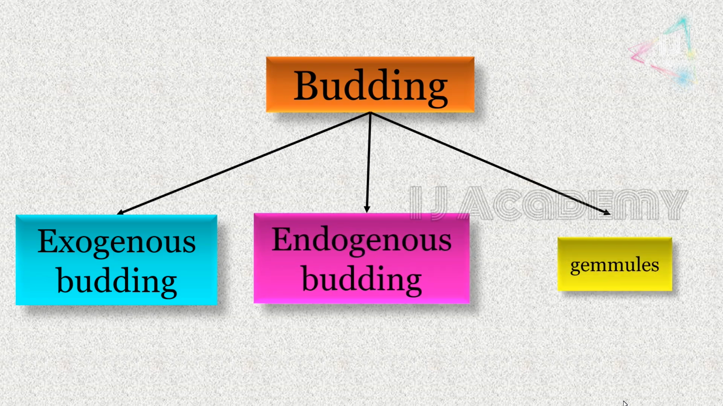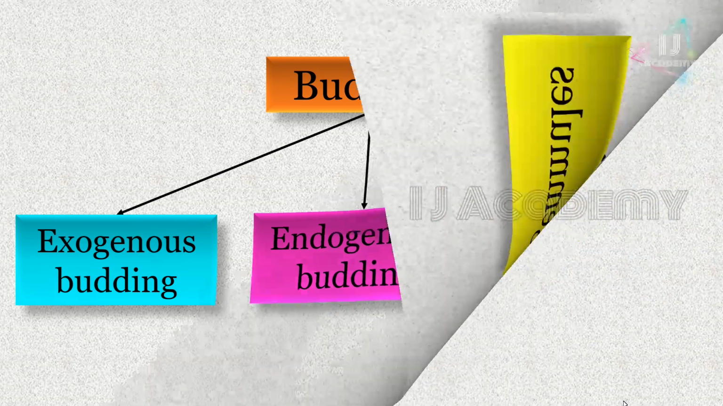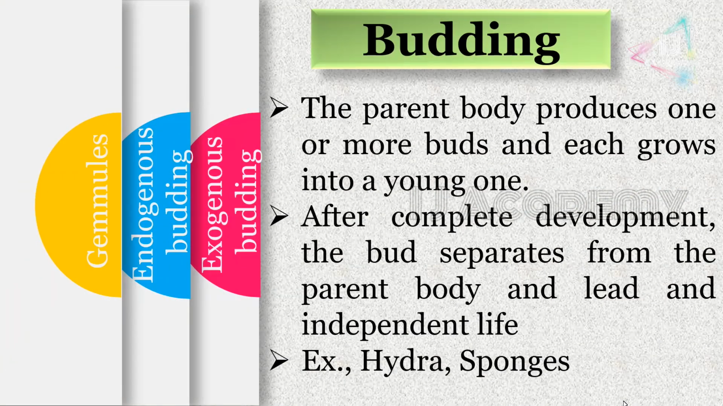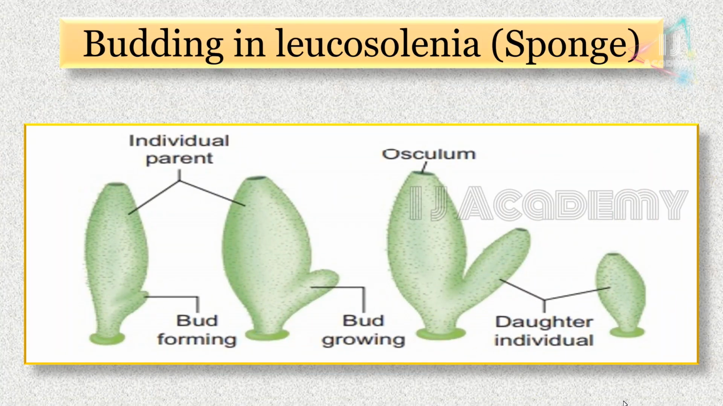Budding. Budding is of three types: endogenous budding, exogenous budding and gemmules. In budding, the parent body produces one or more buds and each grows into a young one. After complete development, the buds separate from the parent body and lead an independent life. Example, hydra and sponges. So this is budding in sponges.